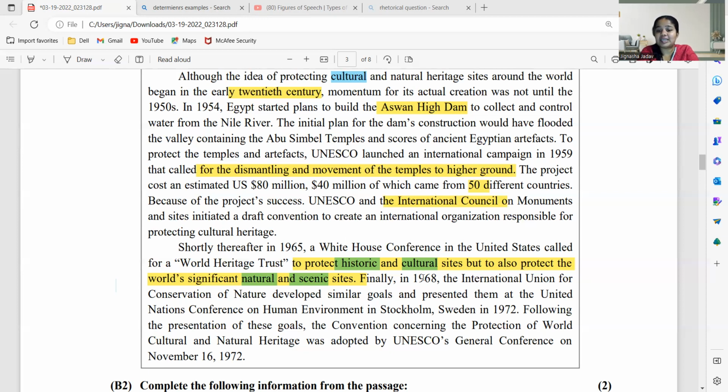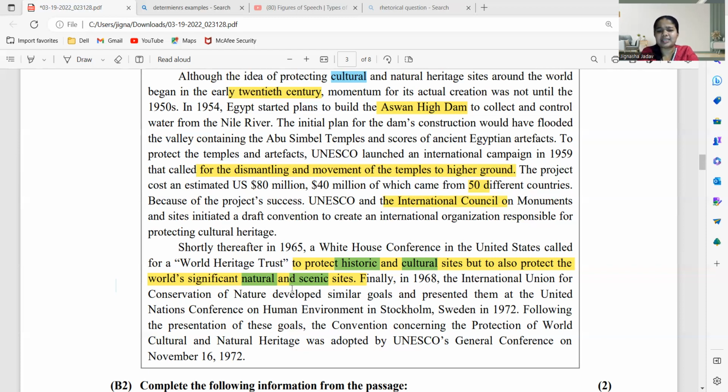Finally, in 1968, the International Union for Conservation of Nature developed similar goals and presented them at the United Nations Conference on Human Environment in Stockholm, Sweden in 1972. Following the presentation of these goals, the Convention concerning the protection of the world cultural and natural heritage was adopted by UNESCO General Conference on November 16, 1972.